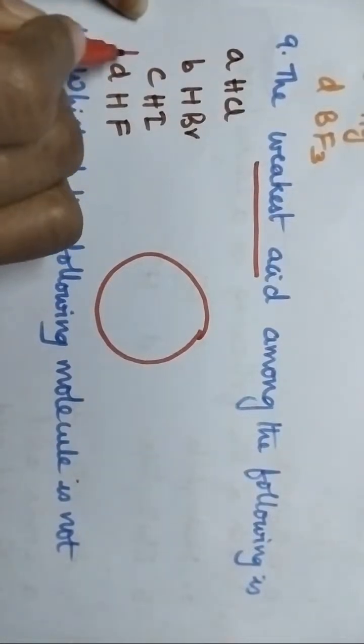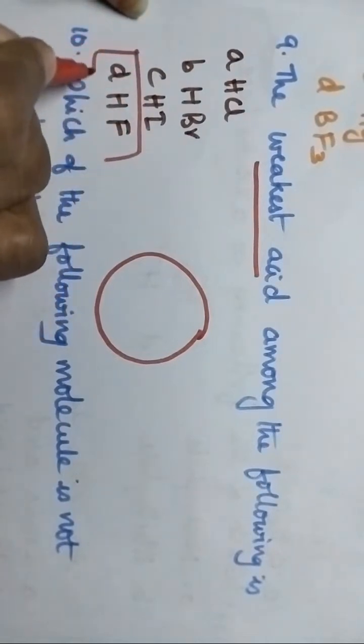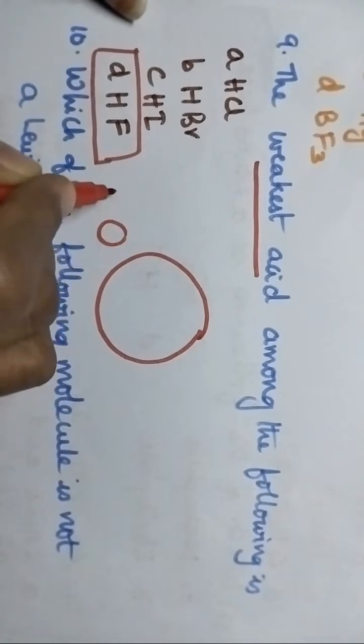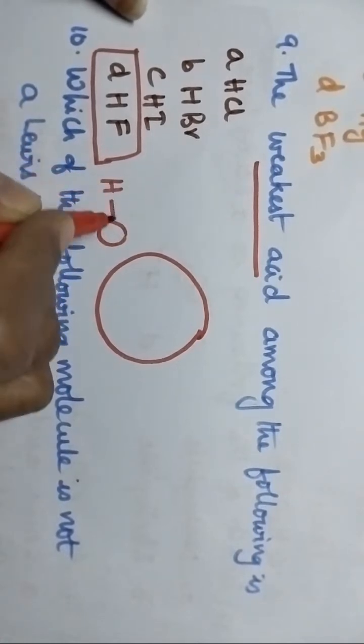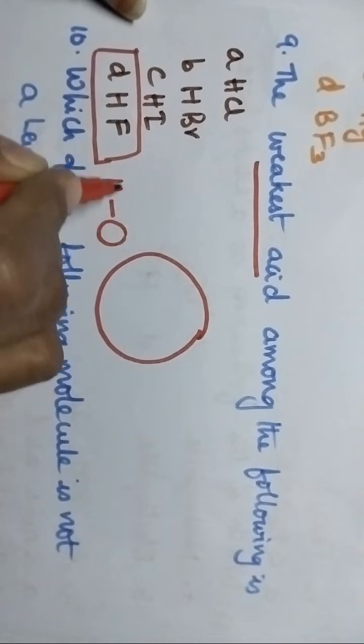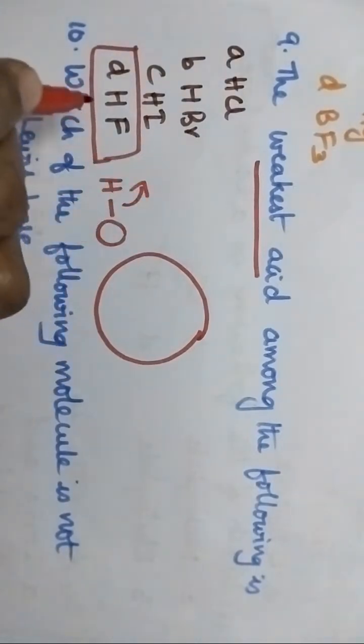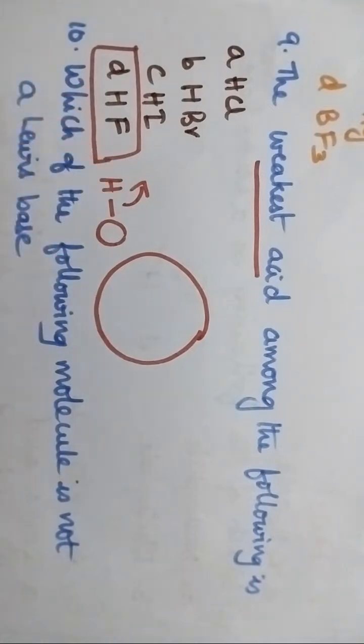Yes, option D, HF is the weakest acid. It is having very small size and hence the bond between the hydrogen and fluorine is strong. So it will not readily donate the proton. So HF is the weakest acid. Clear?